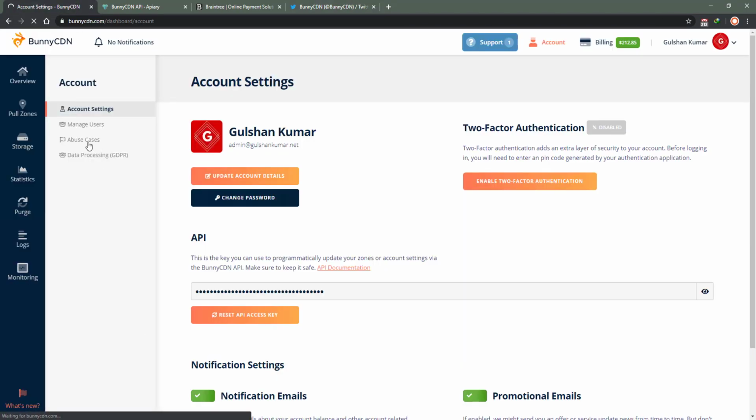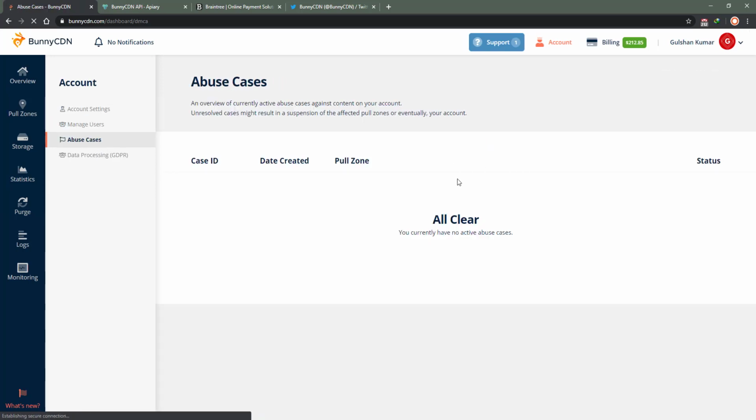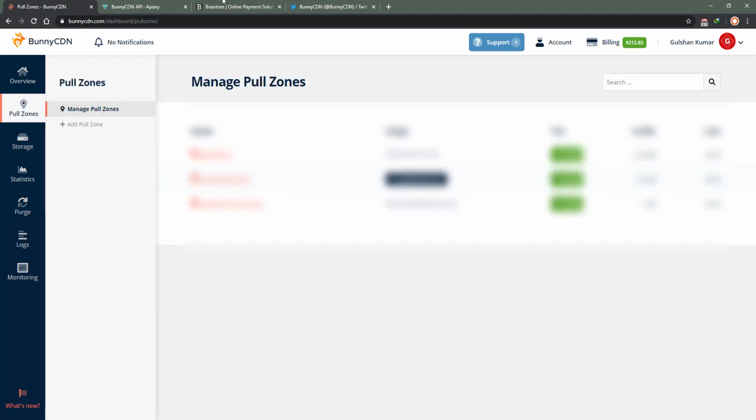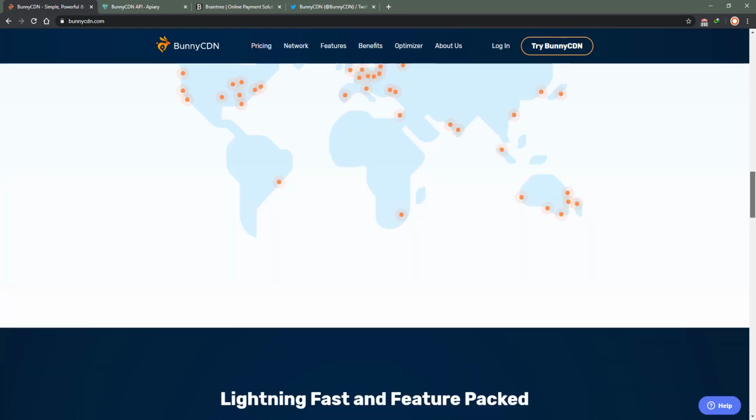Next, there are also many options here, like abuse cases. Well, I have not done anything wrong so far, so all is clear, and I'm never going to do anything wrong, so this will always be blank. Yeah, so this was a complete review of Bunny and how you can use it, how you can leverage it to the best.